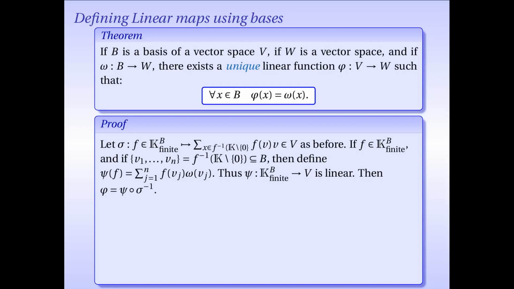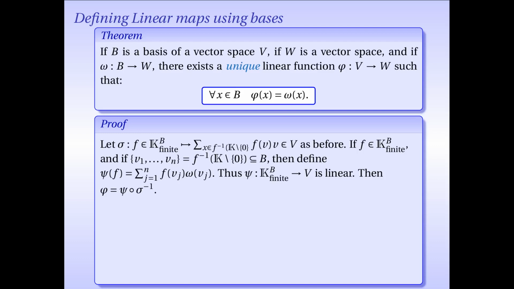Alright, so this psi map is easily checked to be linear. It's very easy just looking at the definition. And then what I claim is that phi, the map phi of the theorem, can be computed as psi composed with the inverse of sigma. So the inverse of sigma takes a vector in V, transforms it into some sort of finitely supported function from B to K, and then to that function you apply psi, which gives you this linear combination of vectors in W. And I claim that this is it. This is a linear map. Well, it is a composition of two linear maps, so certainly that is the case.